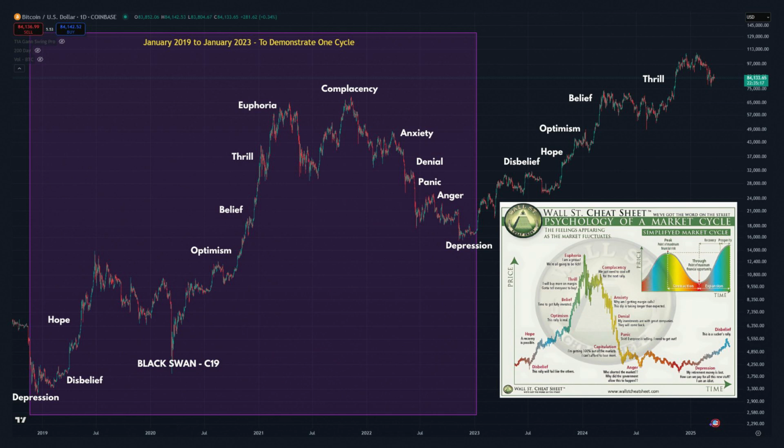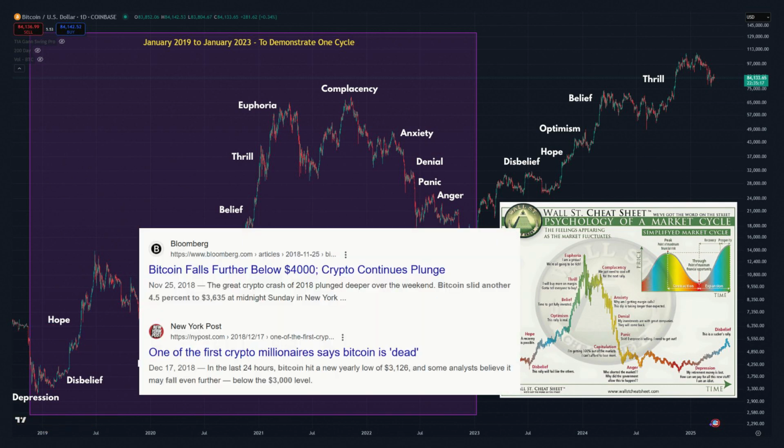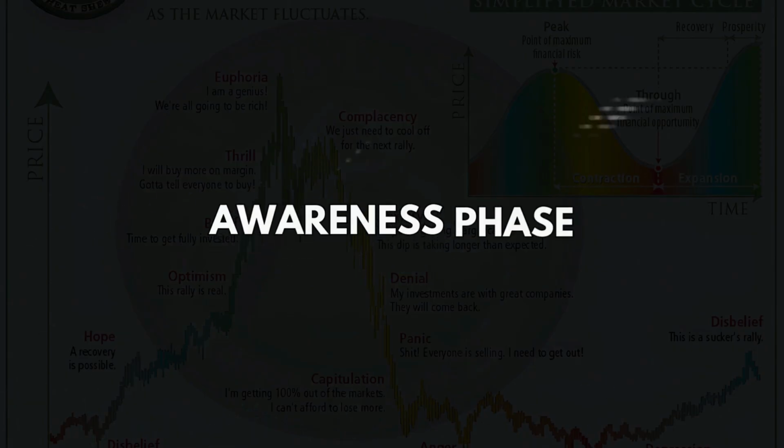To actually show you how this plays out in the market, I'm going to show you how Bitcoin went through this phase from 2019 to 2022. So in the stealth phase, Bitcoin was at $3,000 in 2019. Everybody thought it was dead. But it wasn't. Soon after that, we arrive at the next phase, the awareness phase.